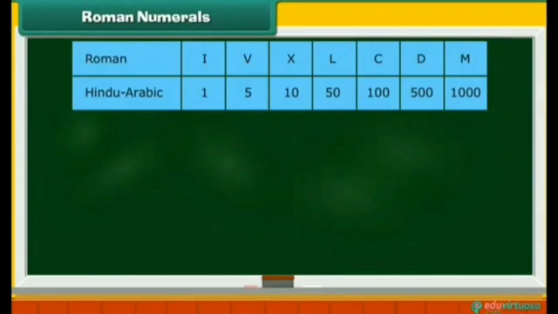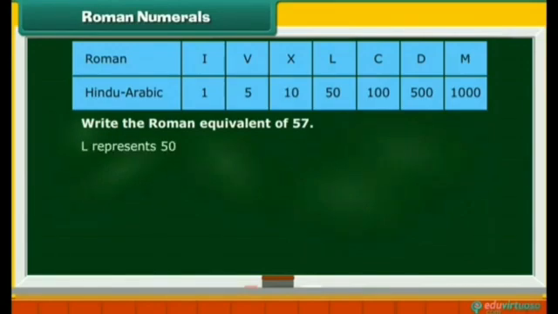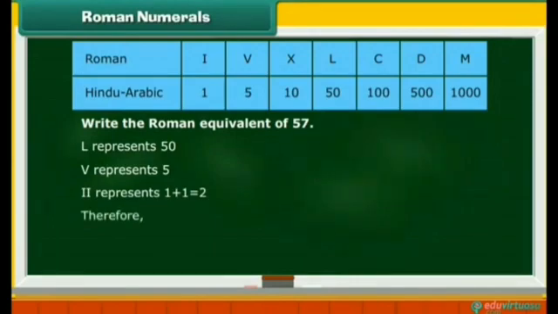Let us solve examples on Roman numerals. Write the Roman equivalent of 57. L represents 50, V represents 5, double I represents 1 plus 1, that is 2. Therefore, 57 is equal to LVII.